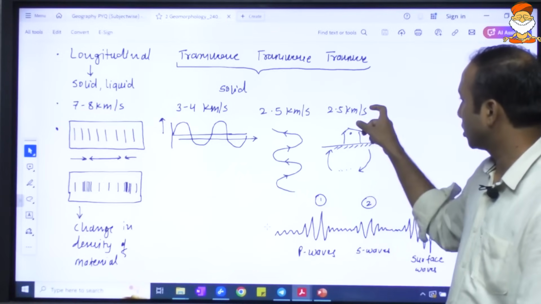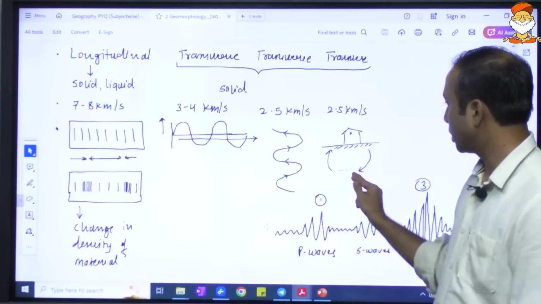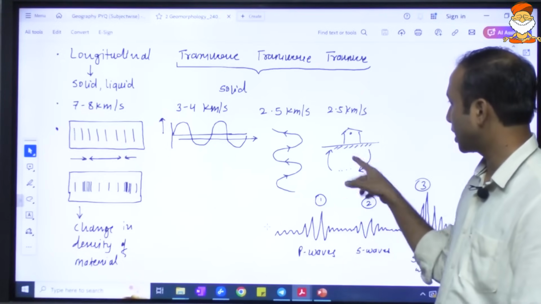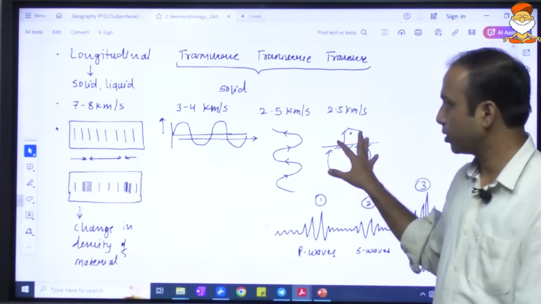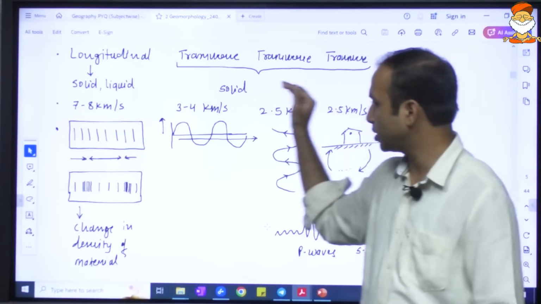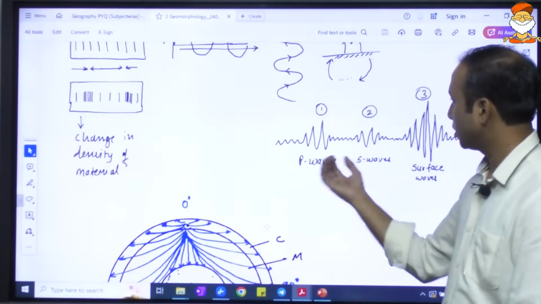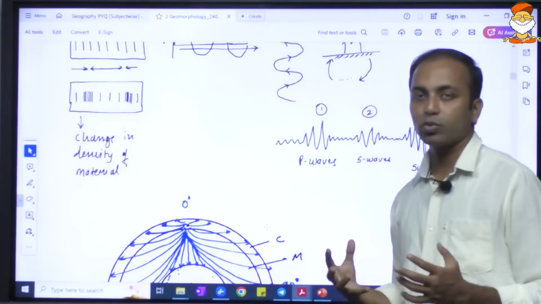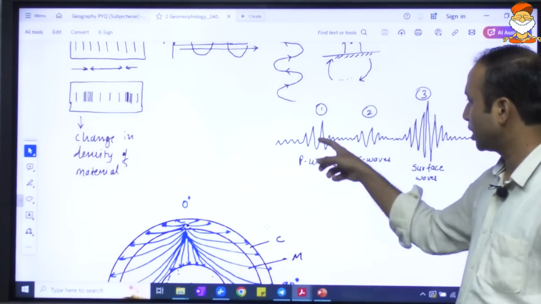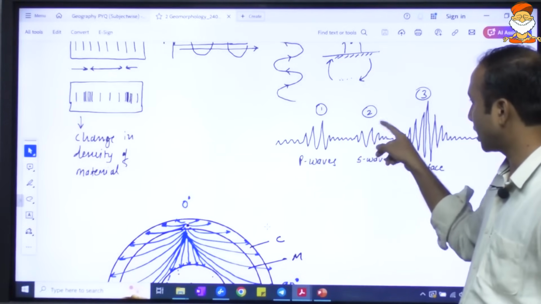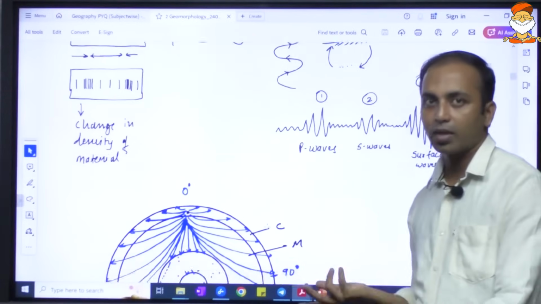And lastly, the Rayleigh wave is cyclic in nature. The surface goes below, the below material comes up, so it is cyclic. This is very devastating. The fastest one is the primary wave, the most devastating one is the Rayleigh wave. On the seismograph, the instrument used for the measurement of the earthquake, the first wave that is noted is the primary wave, followed by the secondary wave, followed by the surface wave. On the surface it may be Love or Rayleigh, any.